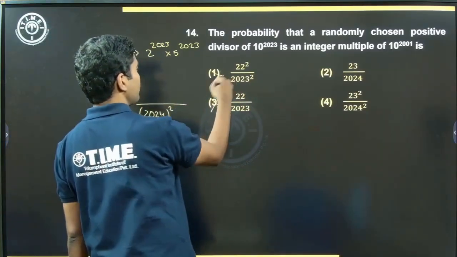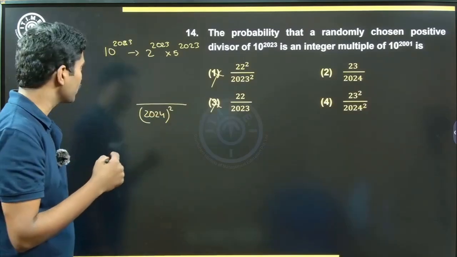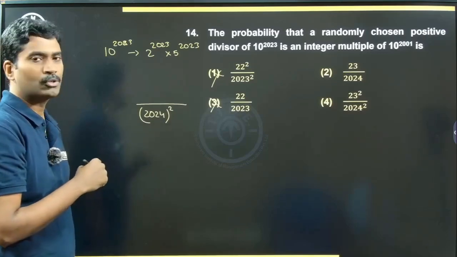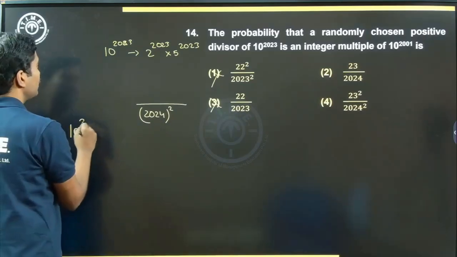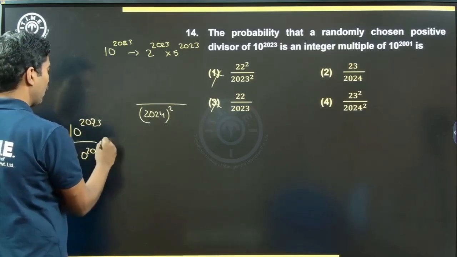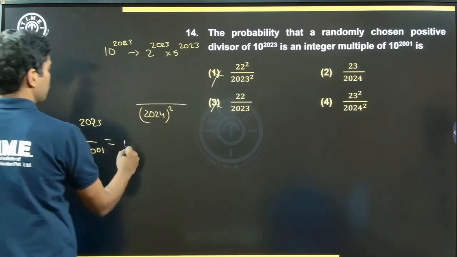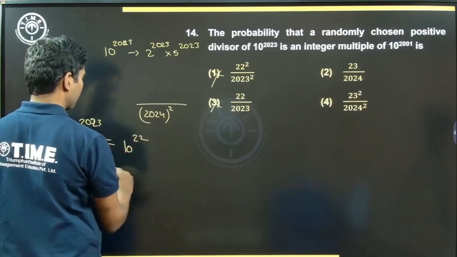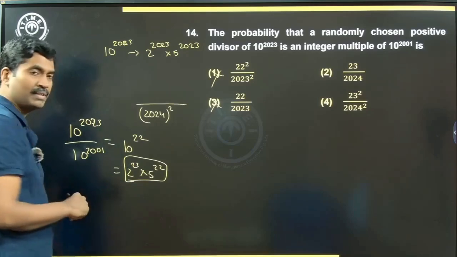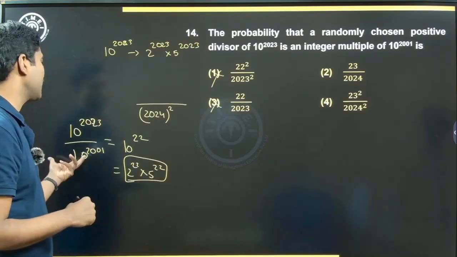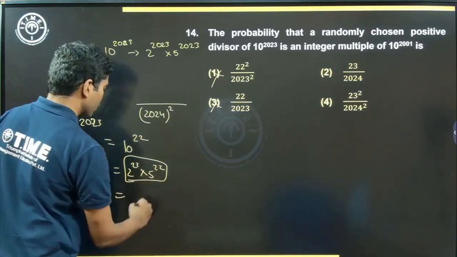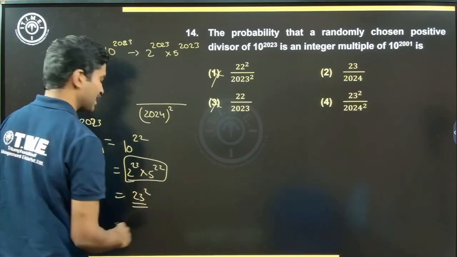Looks like 1 and 3 are eliminated right away. Now what will be in my numerator? I need to find the factors which are also a multiple of 10 power 2001. Okay, how does that work? 10 power 2023 by 10 power 2001. So what does it give me? That gives me 10 power 22, which is 2 power 22 into 5 power 22. So how many such factors will this have? So how many multiples of 10 power 2001 will be factors of 10 power 2023? This will be 23 into 23, 23 square or 529, right?